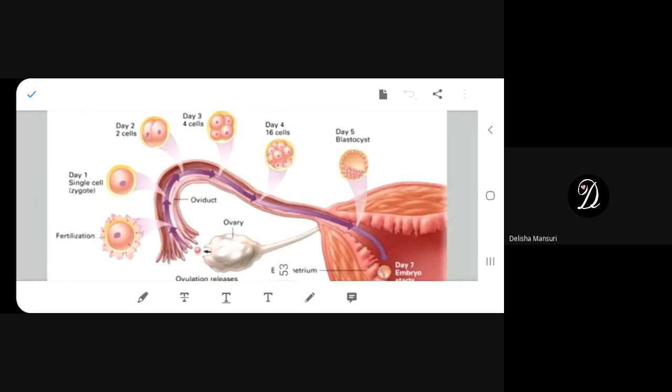Humans, we give birth to young ones. So it is false. So what do you say? Oviparous animals give birth to young ones? It is false. Okay.